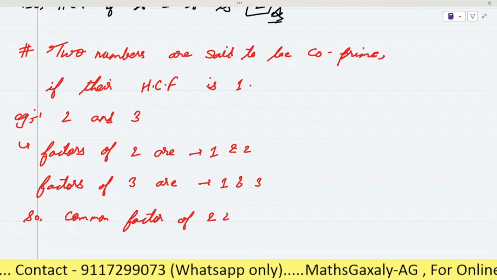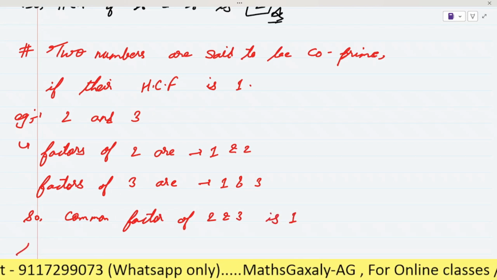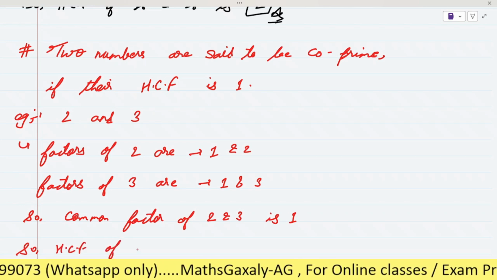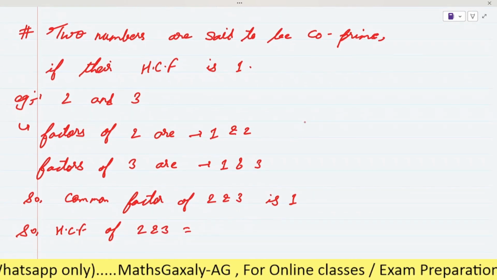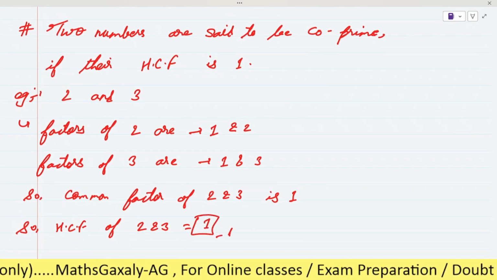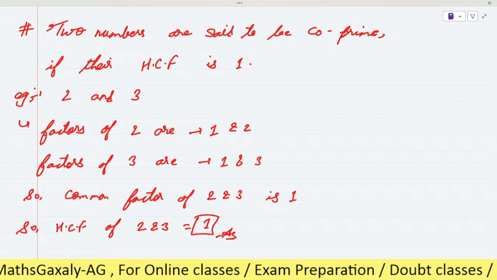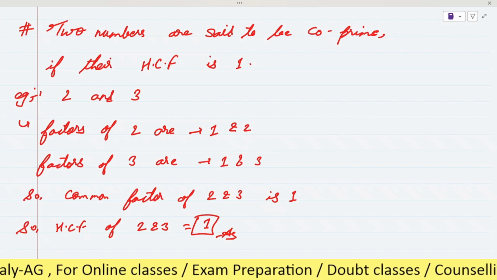The common factor of 2 and 3 is 1, right? So what will be the HCF of 2 and 3? HCF will be 1. So as you can see here, the HCF of 2 and 3 is 1. So 2 and 3 will be known as co-prime numbers.